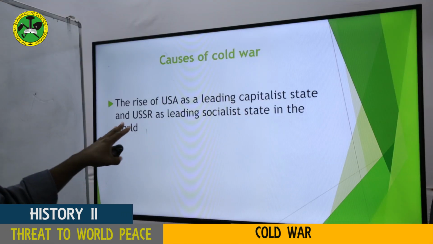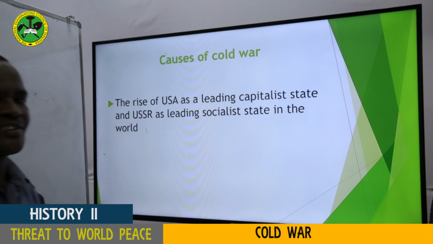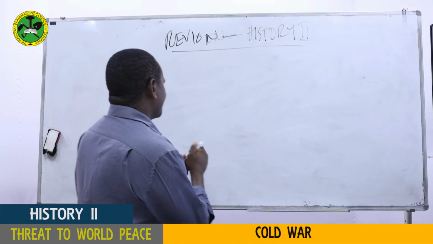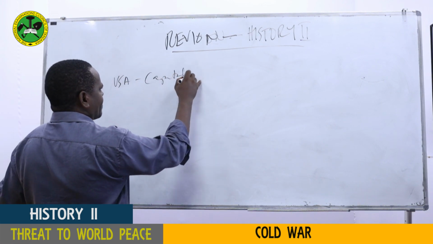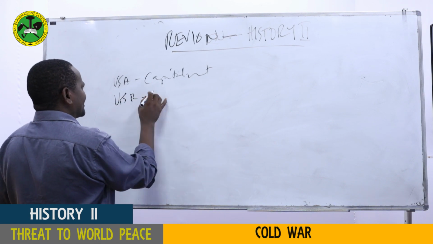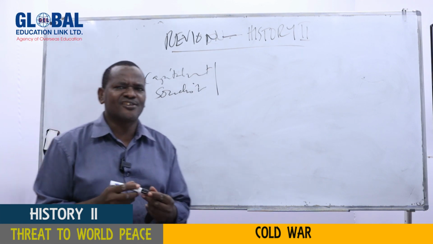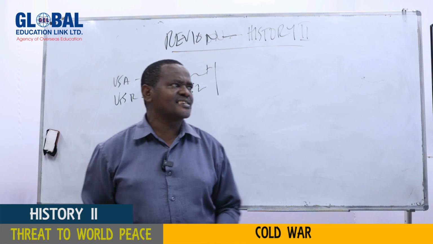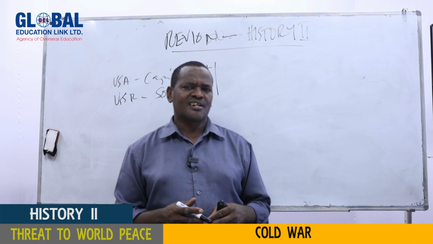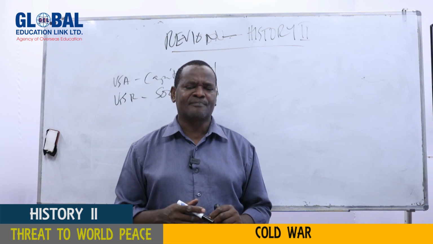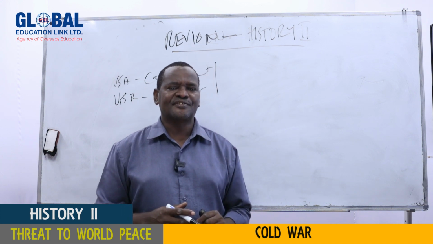Let's now look at another cause, and this is the rise of the USA as a leading capitalist state and the USSR as a leading socialist state. My dear students, we have 2 countries here. These 2 countries did not only end up being the leading socialist and capitalist states; they also became the guardians of these 2 political ideologies. The USA became the guardian of capitalism, and the USSR became the guardian of the system of socialism.